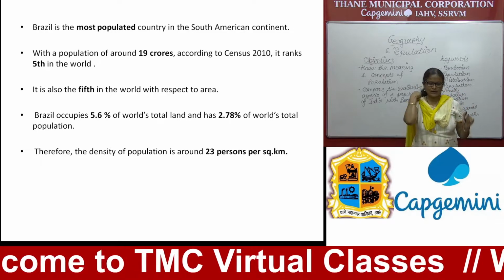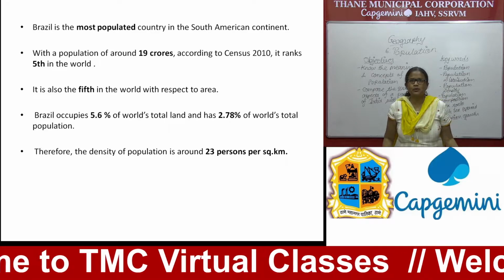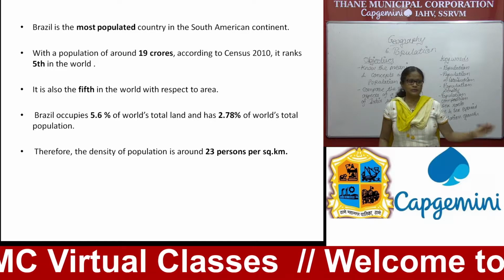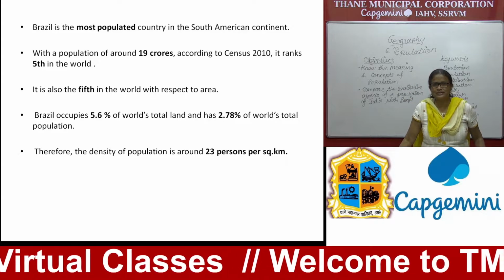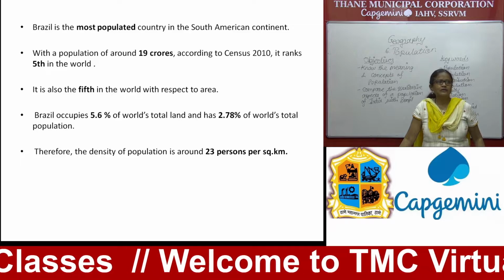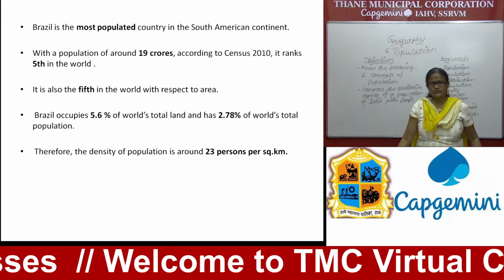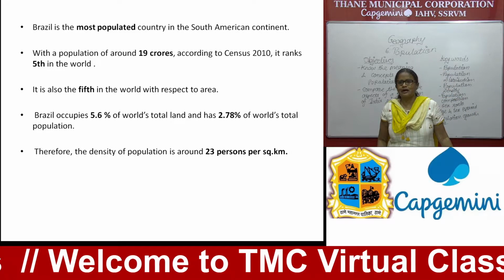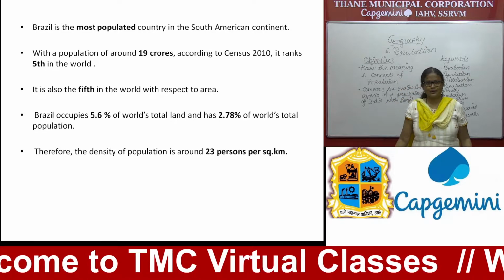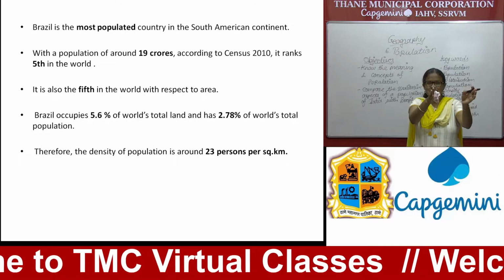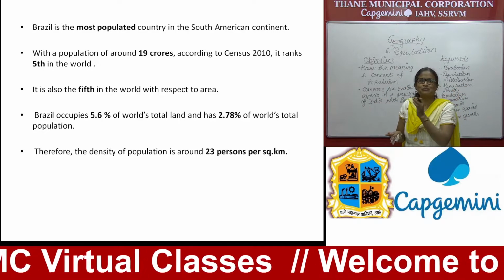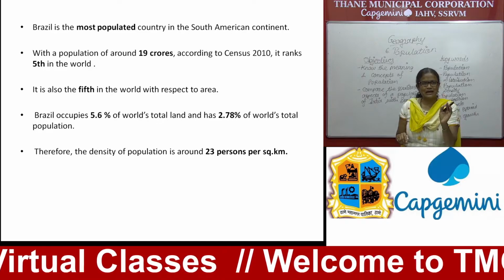Brazil occupies 5.6% of the world's total land and has 2.78% of the world's total population. Therefore density of population is around 23 per square kilometer. So now with the help of this data and India's data, you can easily compare. India is a more populous country than Brazil.